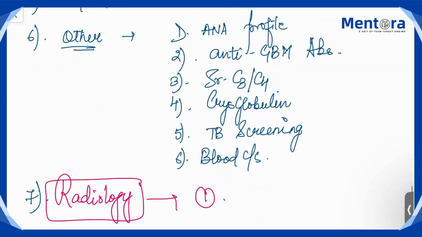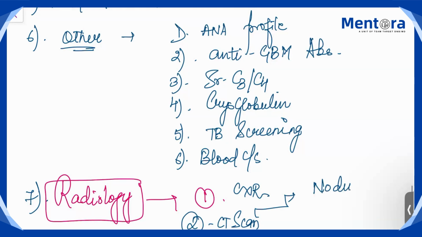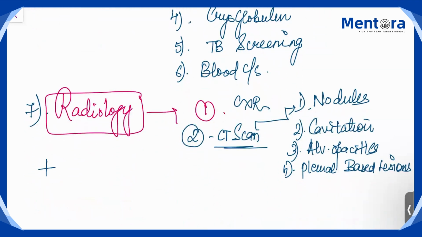And what you need to do in radiology, your basic, first is your chest x-ray, and second is your CT scans. And what all things you will find in CT scans, we've already discussed. There can be nodules, there can be cavitations, there can be alveolar opacities, there can be pleural based lesions, okay. And along with CT chest, you can also go for CT neck, because upper respiratory tract is involved. You can go for CT head also,